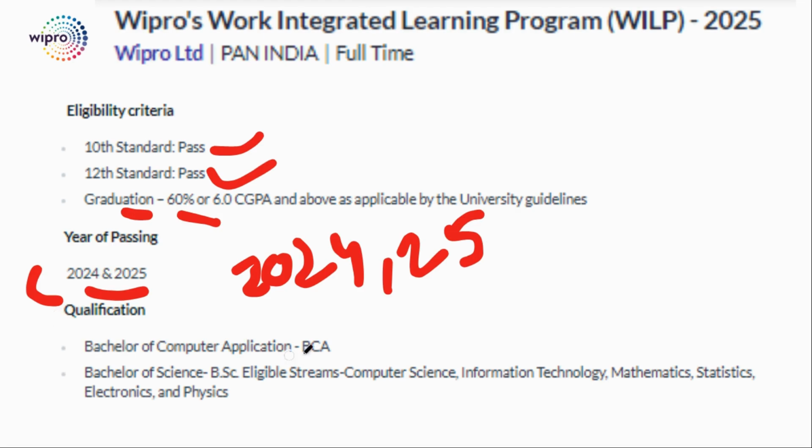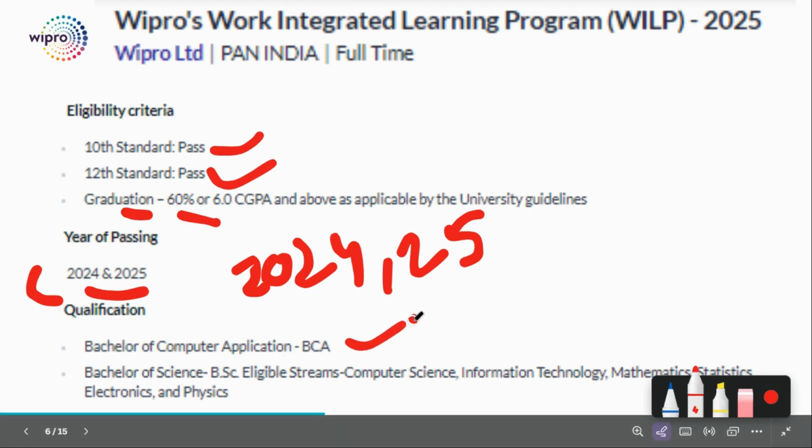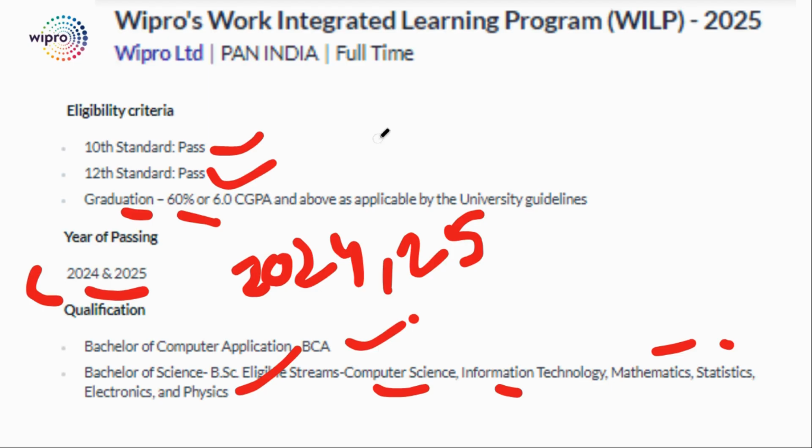And for qualification, if you are pursuing or have completed your degree in BCA, you can apply. And if you have completed or are pursuing your graduation in Bachelor of Science in domains like computer science, information technology, mathematics, statistics, electronics or physics, then you are also eligible. Okay, so here are the eligibility details. And next,